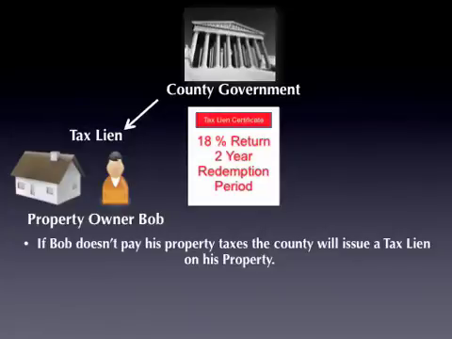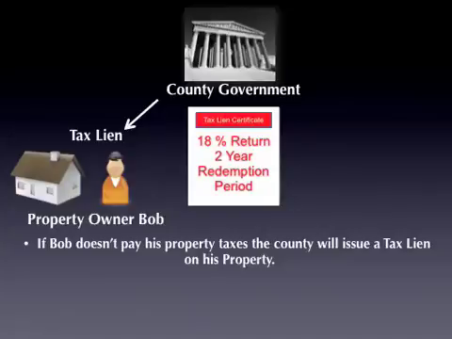Here's how a tax lien works. The lien itself is placed against the property. It prevents the property owner from selling it, and it could eventually lead to a loss of the property if the delinquent amount is not paid. So it uses that property as security for the delinquent amount.